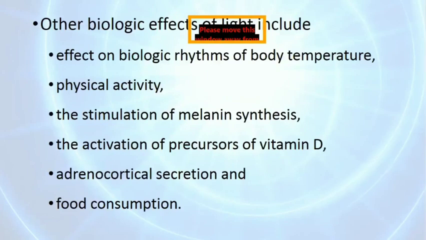And there are some other biological effects of light, which include effects on the biological rhythm of body temperature, physical activity, stimulation of melanin synthesis, the activation of the precursor of vitamin D, adrenocortical secretions, and food consumption.